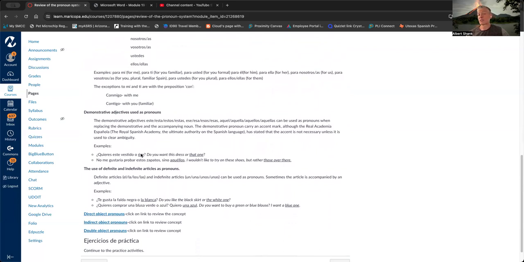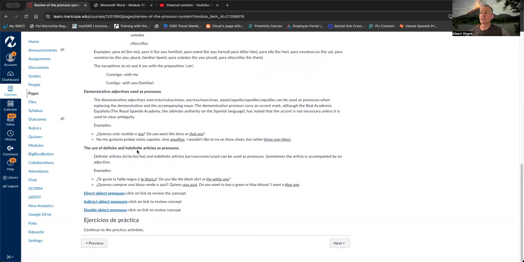Demonstrative adjectives, in other words, this, that, these, and those, can serve as pronouns when they're replacing the demonstrative plus a noun. For example, ¿Quieres este vestido o ese? Do you want this dress or that one? So ese replaces ese vestido. It just serves as a way to make the sentence shorter, and so you're not repeating yourself. No me gustaría probar estos zapatos sino aquellos. I wouldn't like to try on these shoes, but rather those over there. Okay, so aquellos replaces aquellos zapatos.